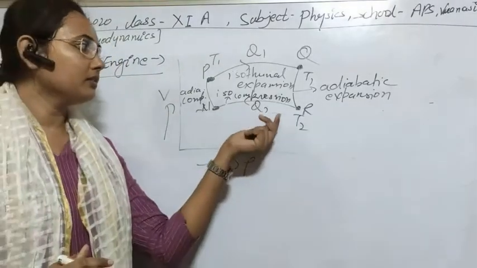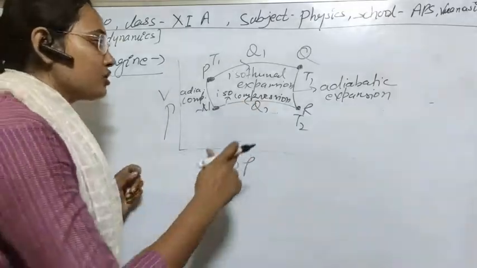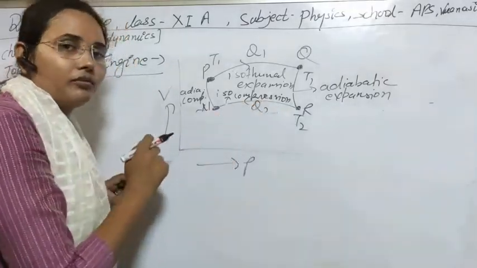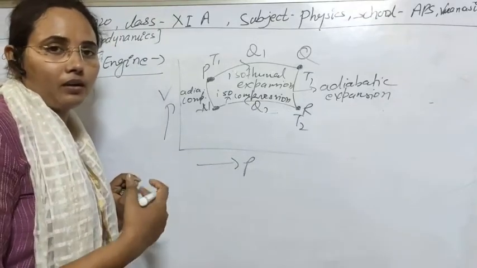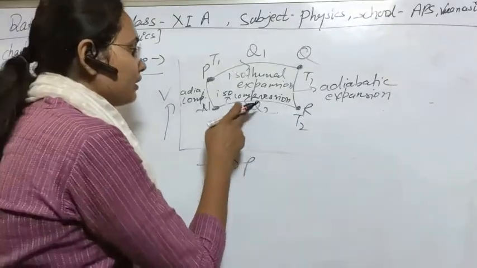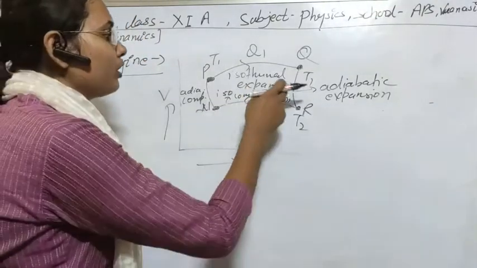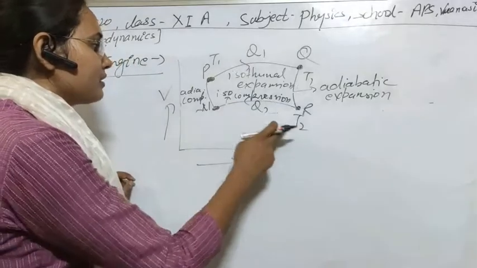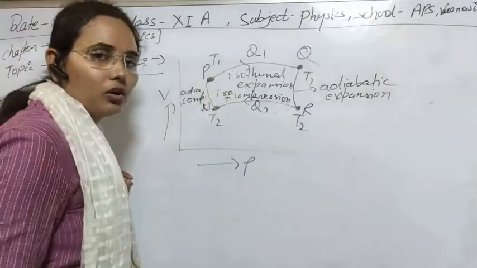For that, there will be transfer, or simply extraction, of heat. Some heat will be extracted from the working substance and transferred to the lower temperature sink. If heat is extracted from the system, the case will be compression. And since the temperature is constant here, we can say that this is the case of isothermal compression.